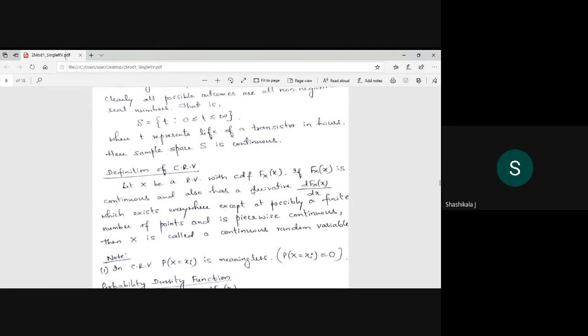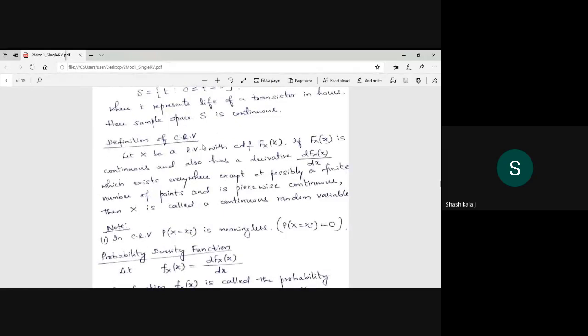So now the definition of a continuous random variable. Let x be a random variable. There exists a CDF, capital F of x, and if capital F of x is continuous and also has a derivative which exists everywhere except possibly at a finite number of points, and is piecewise continuous, then x is called a continuous random variable. What do you mean by that? You know the meaning of continuous, it should be continuous. What do you mean by piecewise continuous?